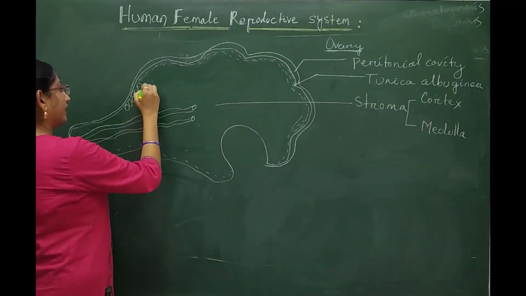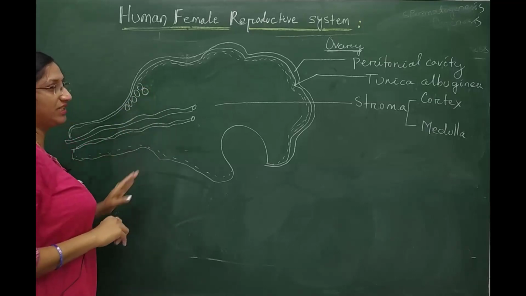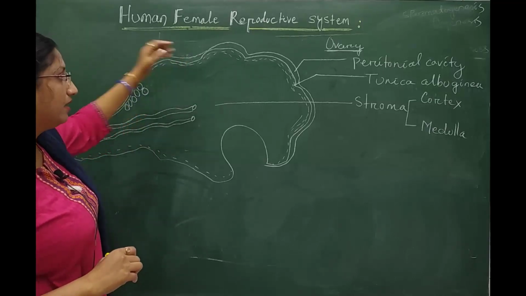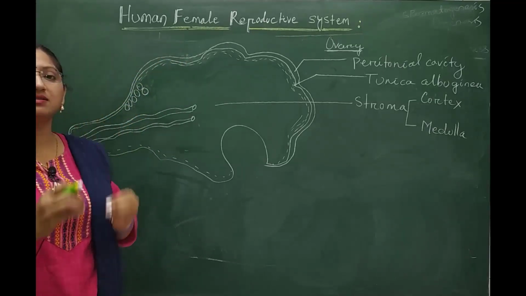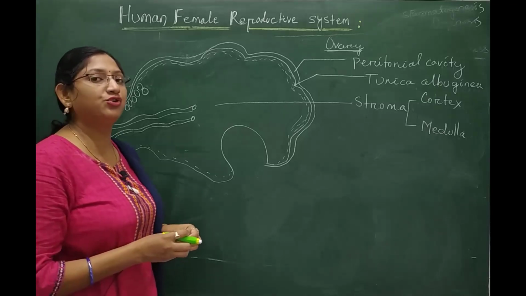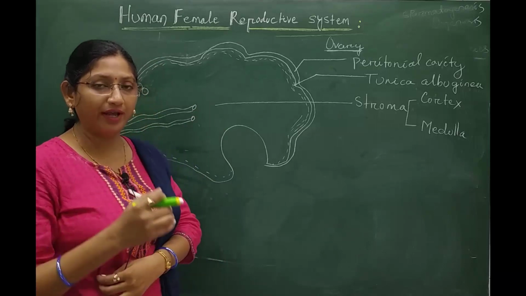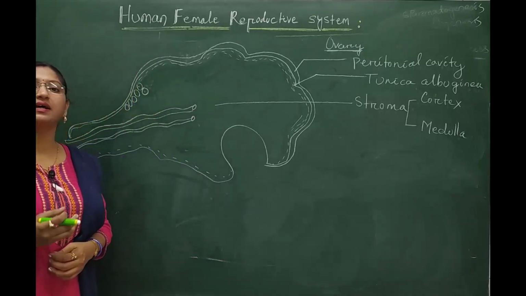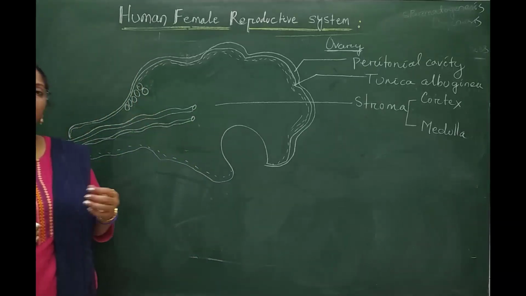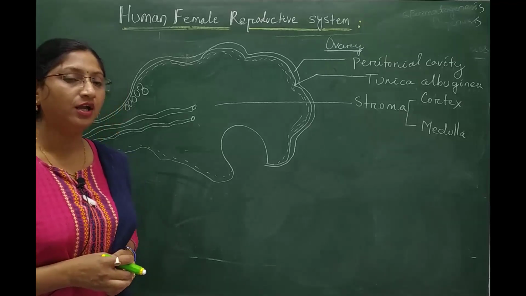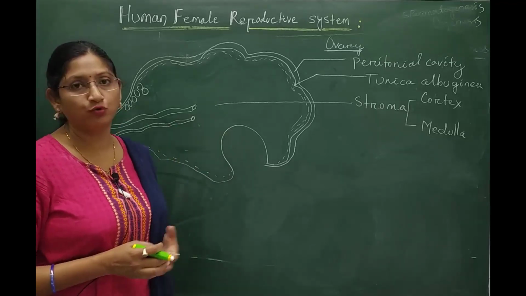Below the tunica albuginea, the cortical part or the cortex is present, consisting of the real germinal layer of this sex organ, from where the germ cells arise and the egg or ovum is ready to be produced.